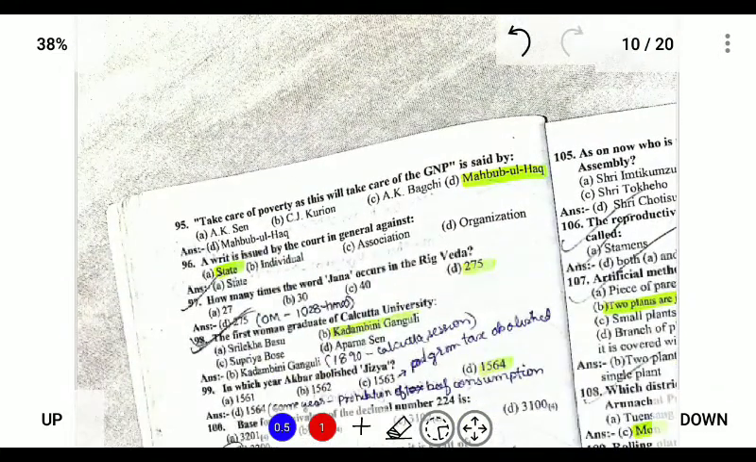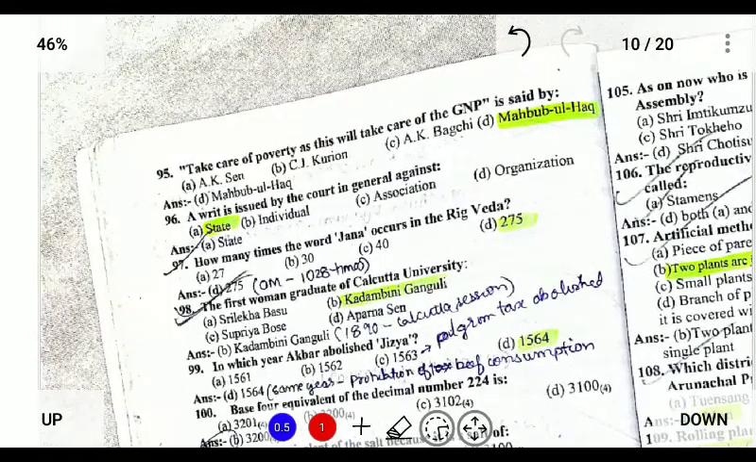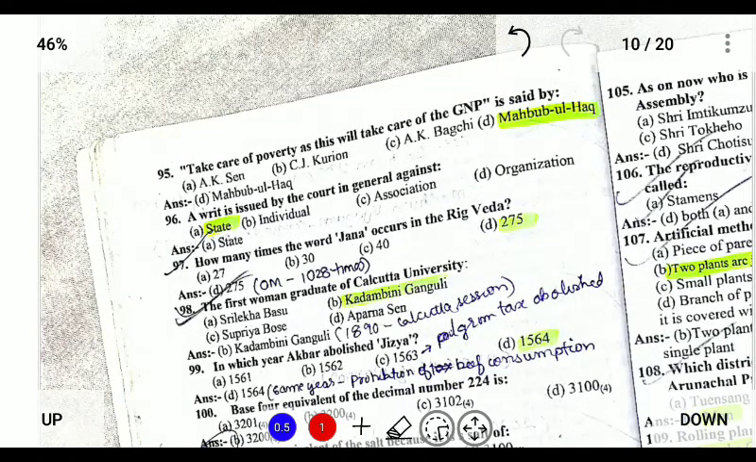So next, question number 95. Take care of poverty, and this will take care of GNP. It was said by Mahbub ul Haq, who was the inventor of the HDI, that is, the Human Development Index, along with Amartya Sen. Next, a writ is issued in general against a state. So a writ can be issued against a state.